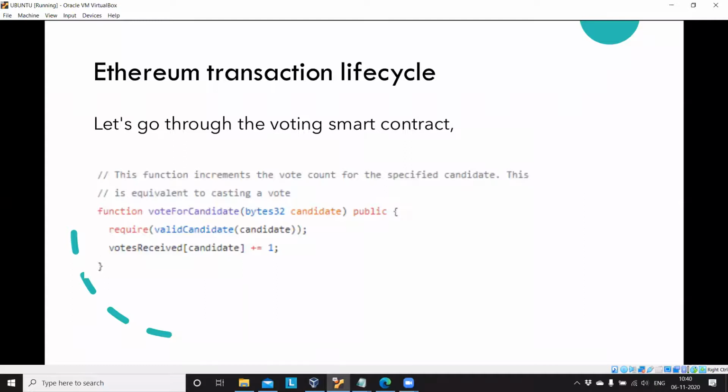Okay, sir. One more doubt: is there any tool for estimating the gas limit? In order to deploy a smart contract, we have to estimate the gas limit, right? Yeah, some websites like Etherscan.io are what people follow to understand the current gas required for a transaction.